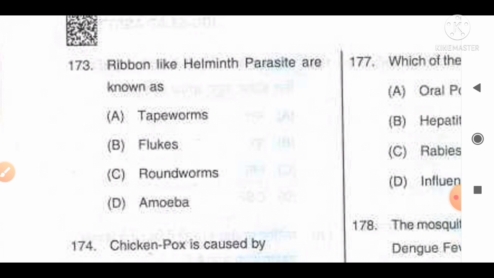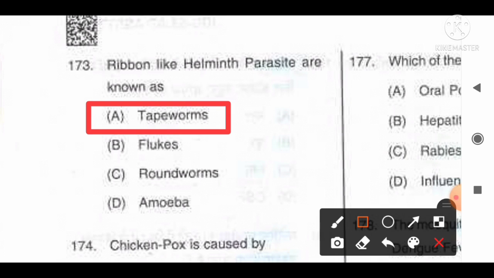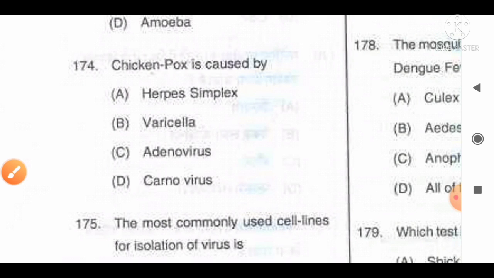Ribbon-like helminth parasites are known as: option A, tapeworms; B, flukes; C, roundworms; D, amoeba. The correct answer for this question is option A. Tapeworms are the worms that usually appear as ribbon-like helminth parasites. So option A will be the correct answer for this question. Move to the next question, number 174.